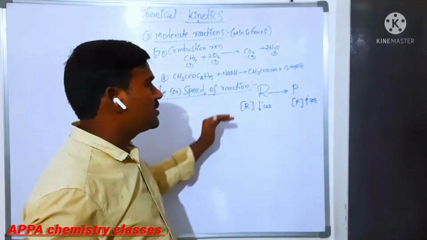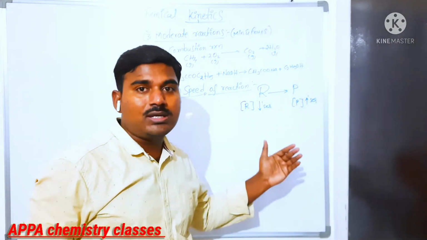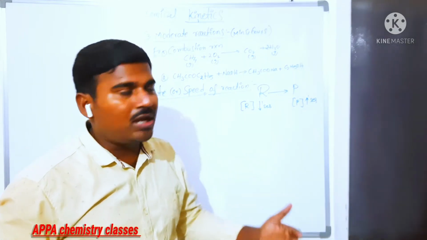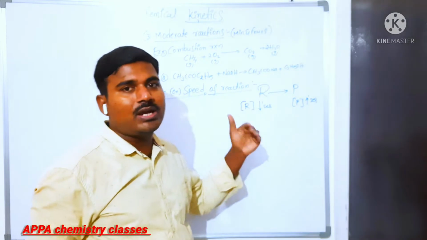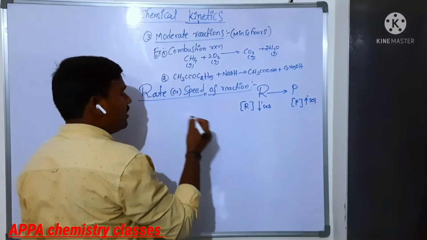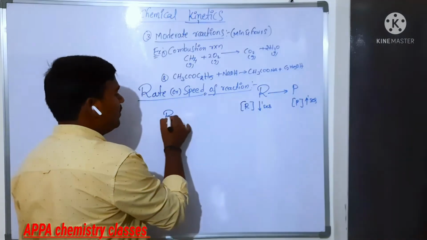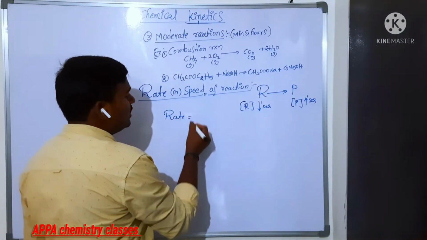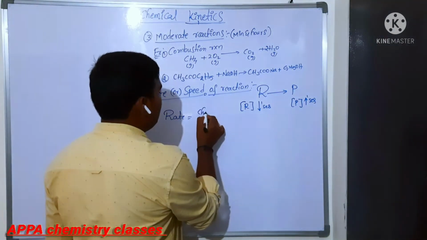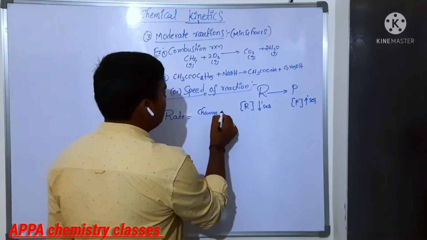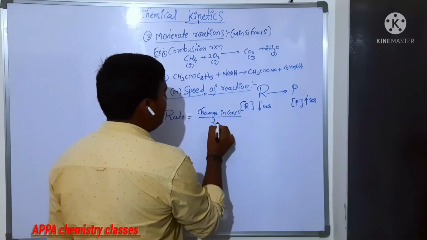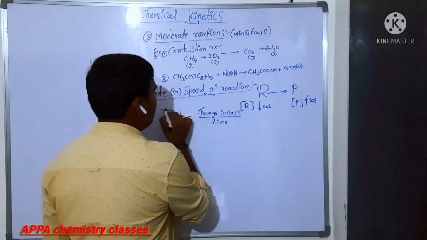Now the concentration is changing in the reaction, so after some time the concentration of reactant and product will have changed. That change in concentration of reactant and product is said to be the rate. Rate is nothing but the change in concentration by time, the change in concentration per unit time. That is called rate.